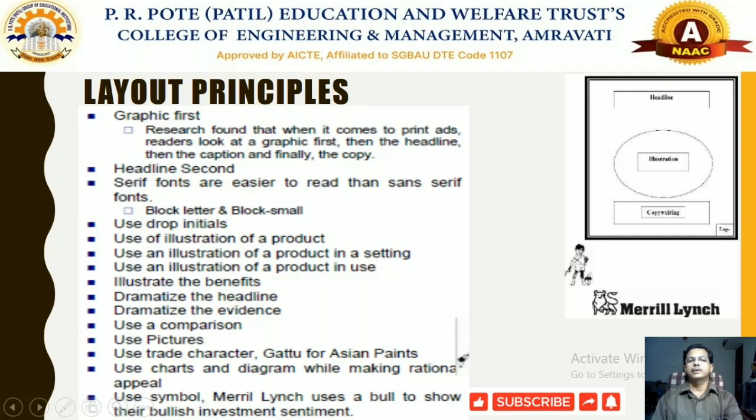We are talking about layout principles. It is a simple form of layout that we will discuss over here. Maybe we are using headlines, sub headlines, some illustration, some copywriting statement, logo, company related information, along with some particular form of visuals. We will find the company name or company logo here, that should be reflected in the layout of any advertisement.